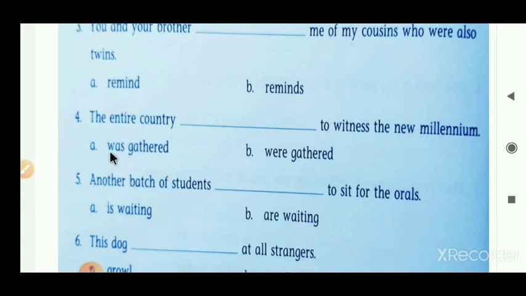Of the two, was gathered is a singular form and were gathered is a plural form. So what do we have to put here? We have to put was gathered here. Was gathered is the correct answer for our sentence. So the finalized sentence becomes: The entire country was gathered to witness the new millennium. Understand, students? Now next sentence. Sentence fifth.